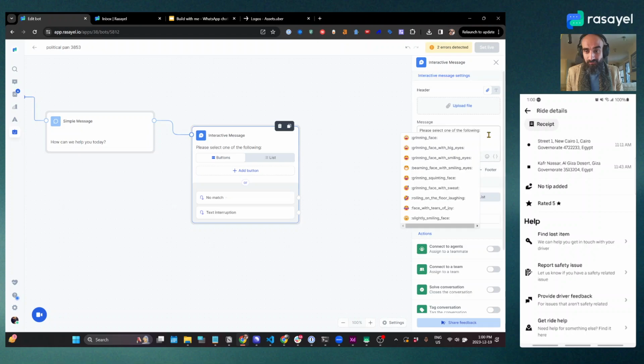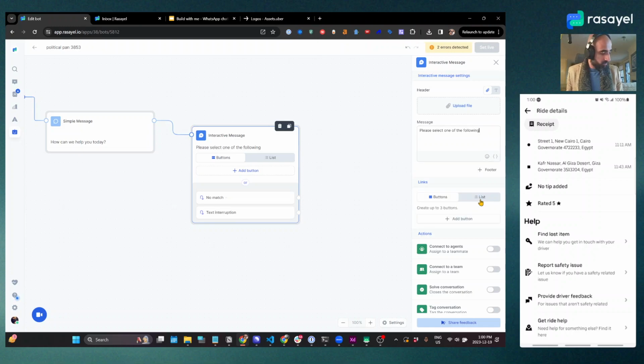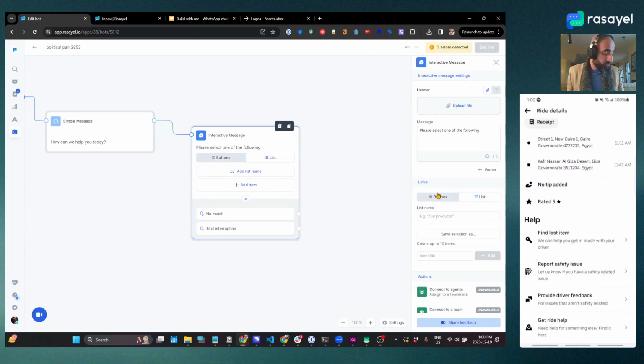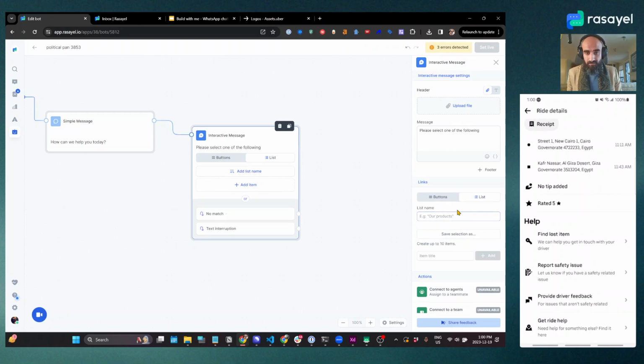Now, I want to give customers the following options: find a lost item, report safety issue, provide driver feedback, and so on. There are 4 options. I can either use buttons or I can use a list. I'm going to use a list in this case, and let's say find lost item.